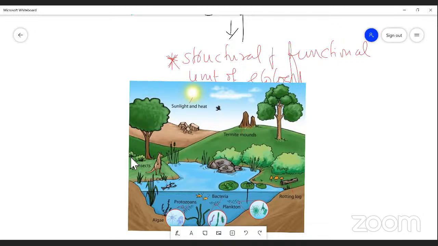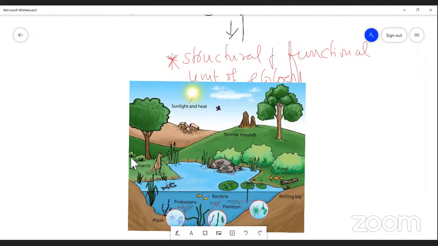That's why I mentioned it is a structural and functional unit of ecology, right? In the picture that you see, sunlight is there, a tree is there, a pond is there, protozoa, algae, plankton, bacteria, and so on. So there are many organisms in the environment.